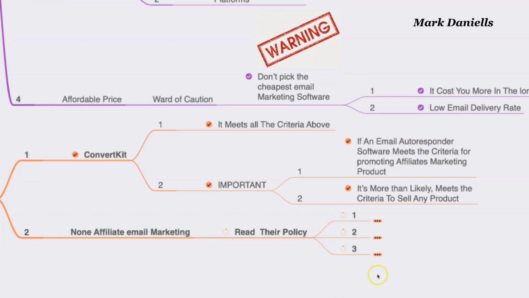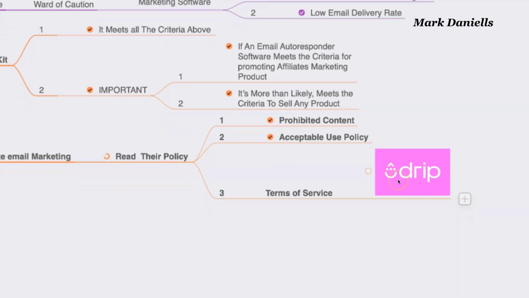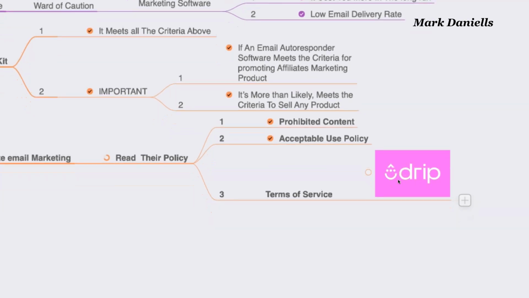You have to read their policy. I'm not going to tell you exactly where every policy is, depending on the email software provider. Look at prohibited content, look at the acceptable use policy, and then the terms of service. And if we take a look at Drip again, you're going to find out exactly what I just talked about. I'm just giving you an example of that.